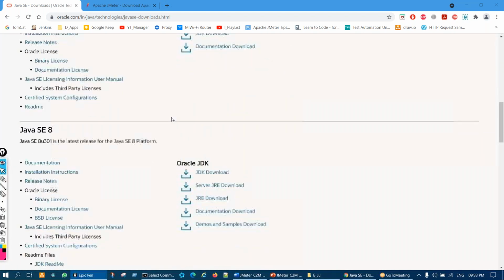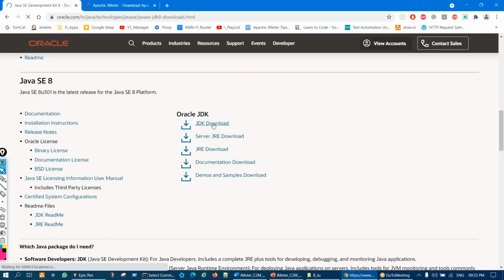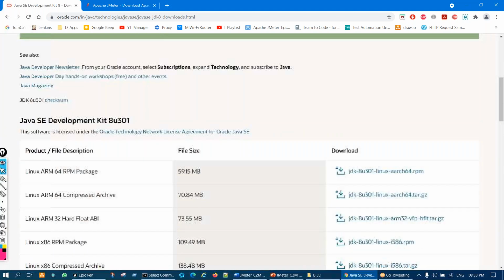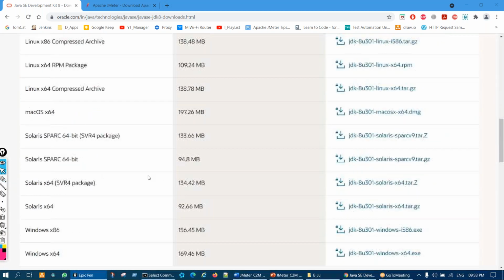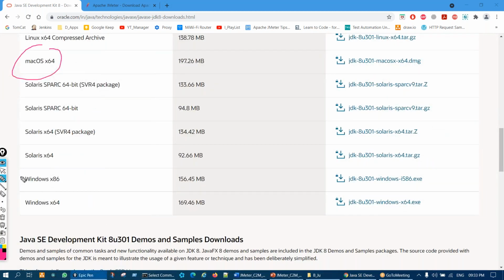So you have to just click on that, and then you will move to the next page, right? Then here you have to choose what operating system you are using, whether you want it for Linux, for Mac, or for Windows, right? In Windows also, 64-bit. Generally Windows OS are of 32-bit, right?